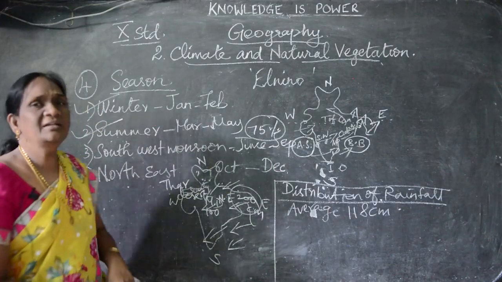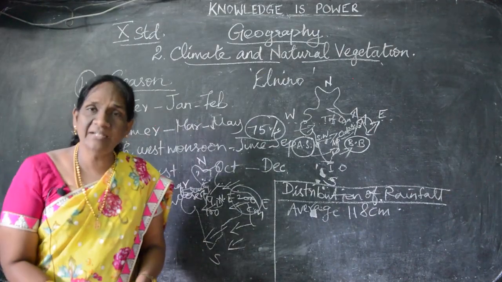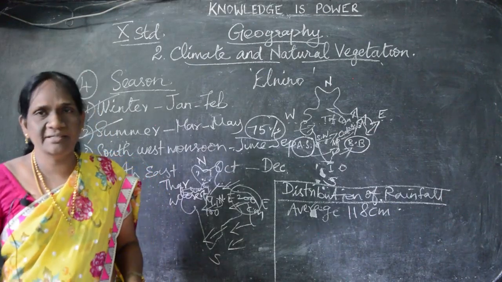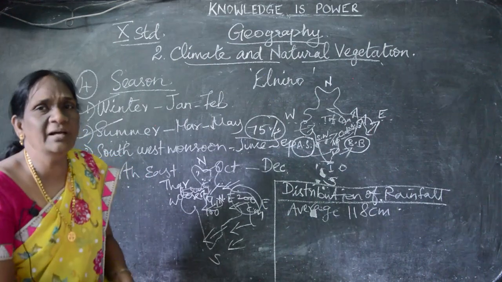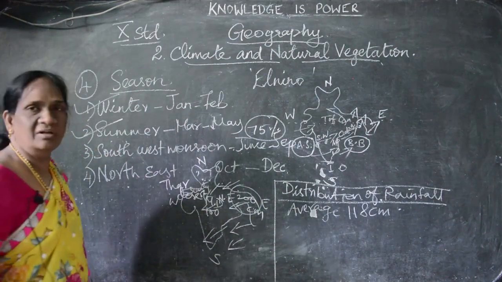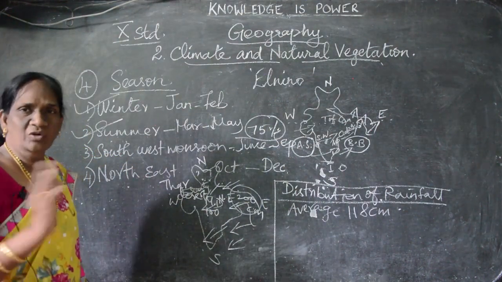So, because of the scanty rainfall, low rainfall, there is a great desert in Rajasthan. It is called the Thar desert. So, these are all the distribution of rainfall. Have you all understood? Shall we go to the next one?